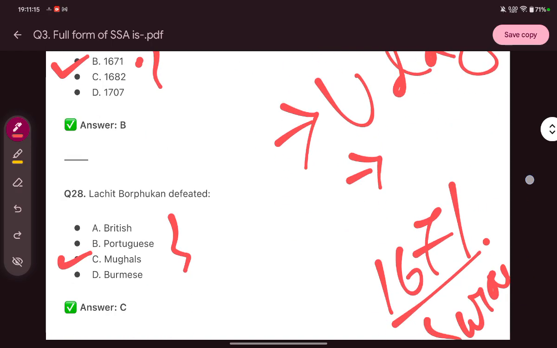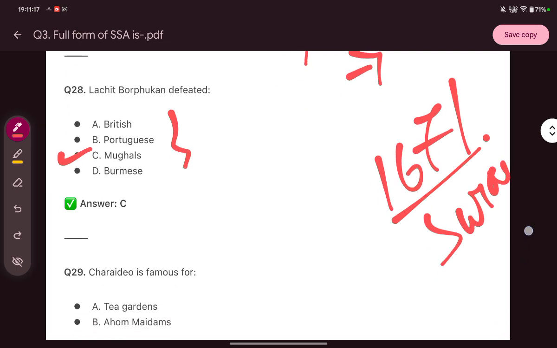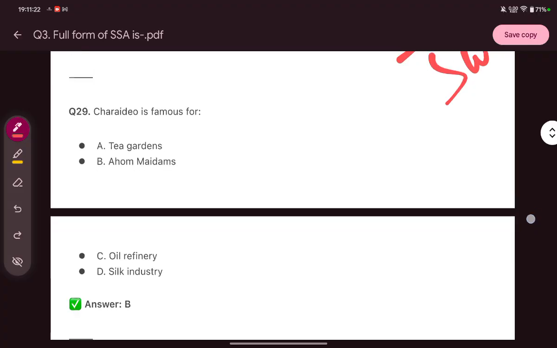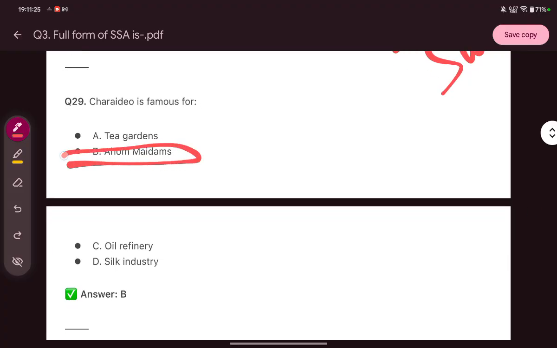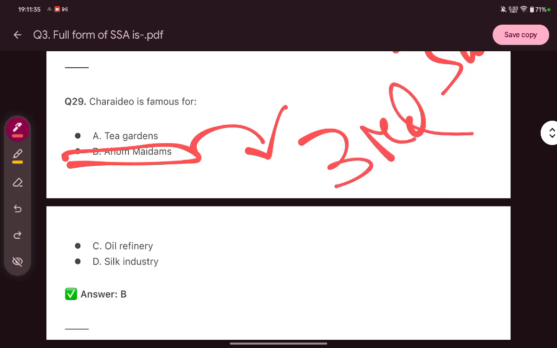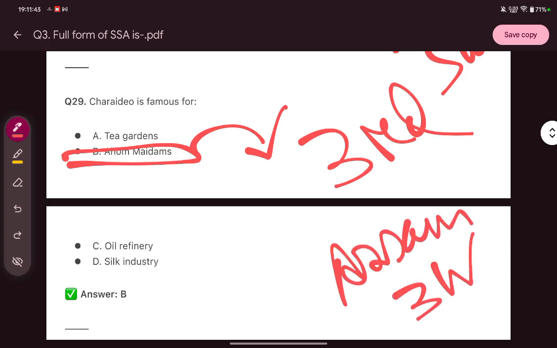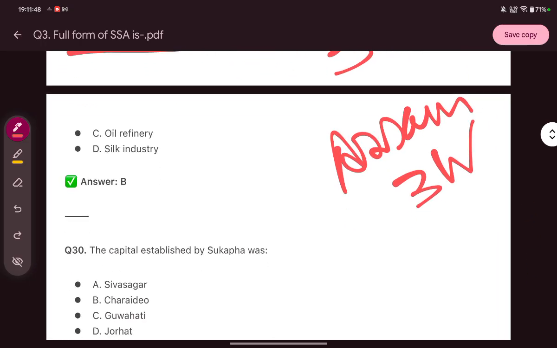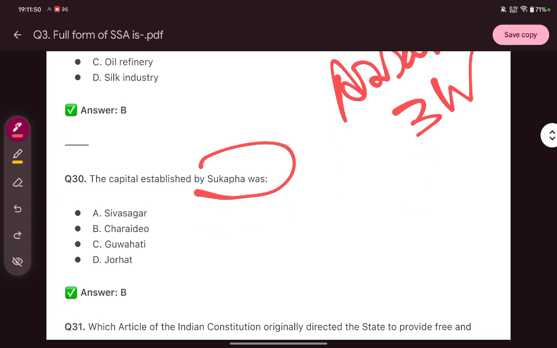Next question is, Sarai Deo is famous for? Answer is Ahom Moidams. And recently Ahom Moidams got the recognition from UNESCO World Heritage Site, right? It is the third World Heritage Site recognized internationally, and now Assam has 3 World Heritage Sites. Then the capital established by Sukapha was Charaideo.